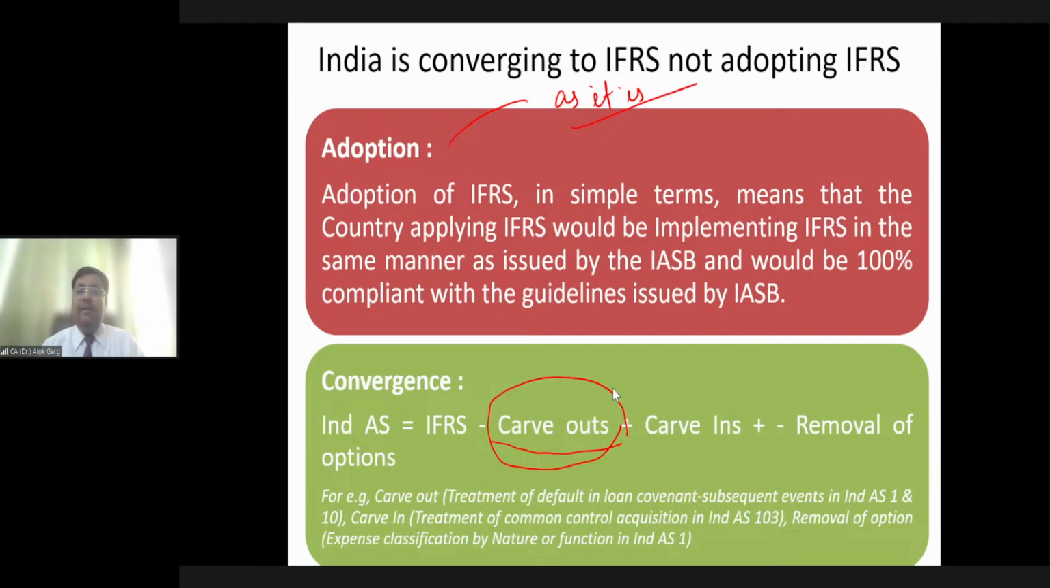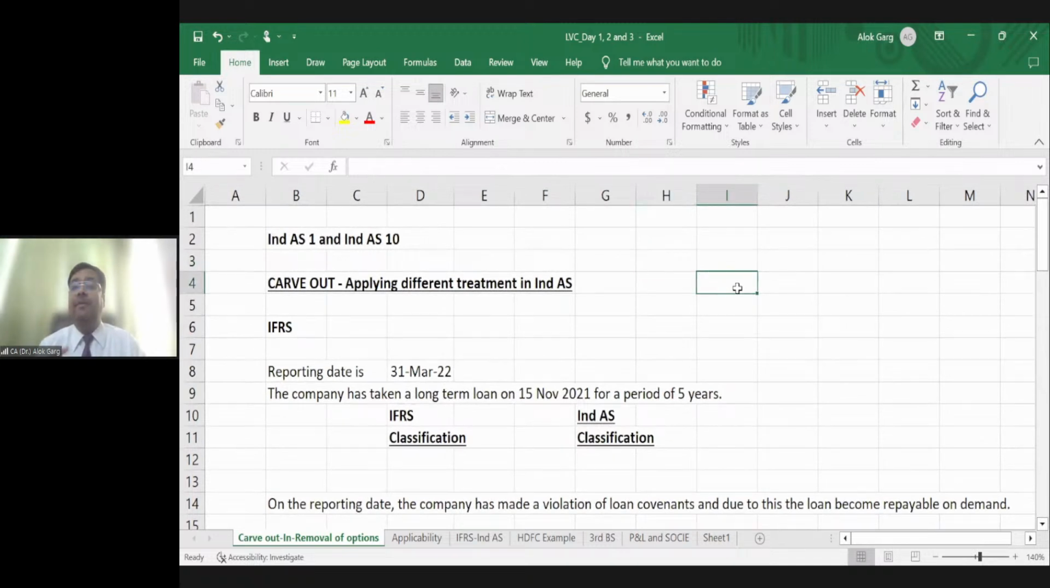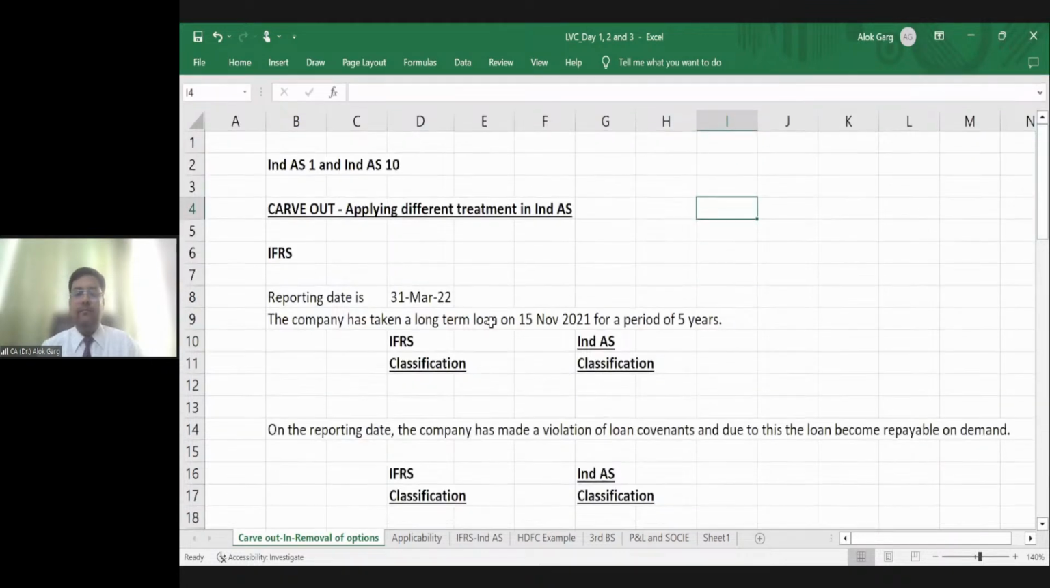Friends, let me take you through my Word Excel file, and please let me know if the Excel file is visible. The first change which we have done is classified as carve out. Carve out means applying different treatment in Ind AS in comparison to IFRS, right? So we have deviated from the requirement of IFRS, and we have adopted a different treatment in India, right? I hope this Excel file is visible to all of you. So friends, we have around 8 to 9 carve outs in total, right?